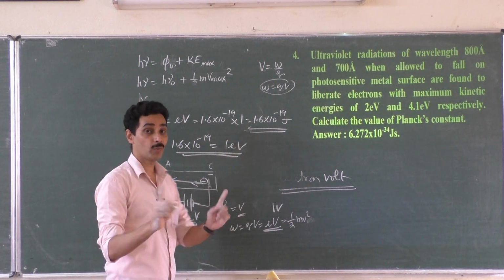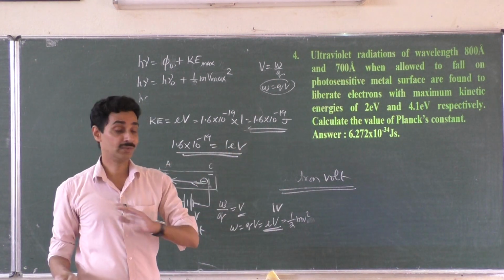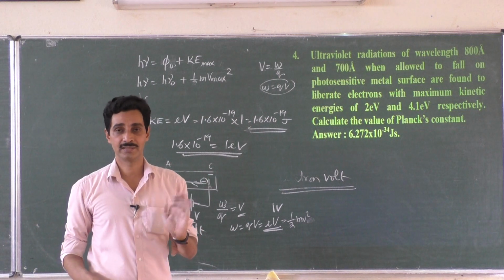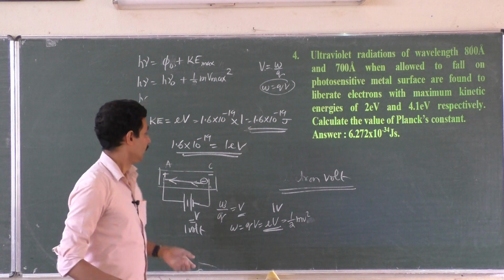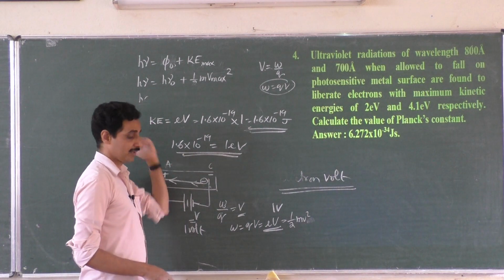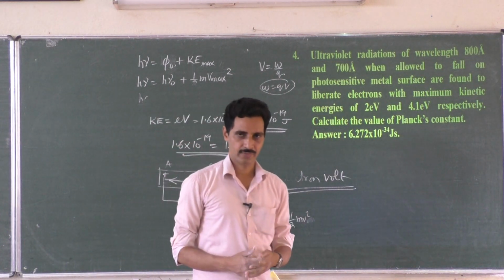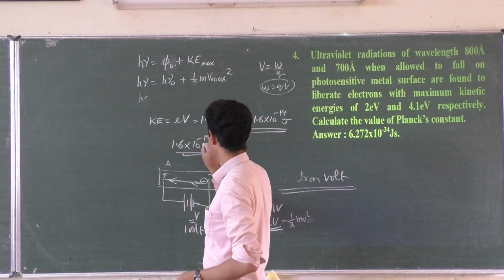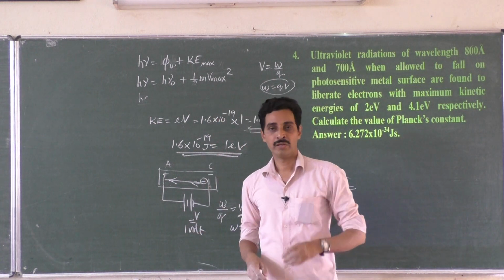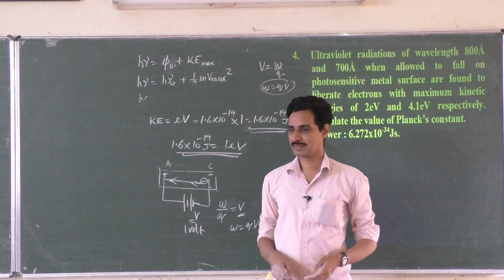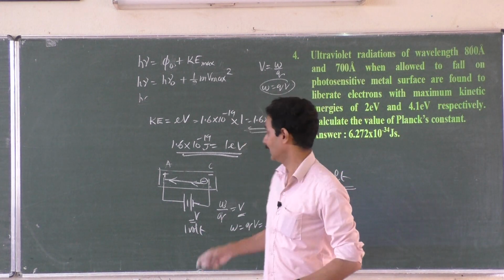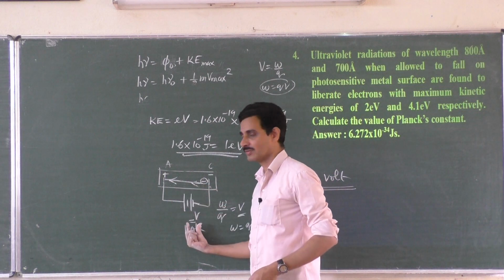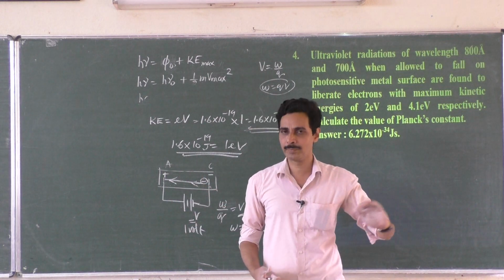This is not for 1 or 2 mark questions. No 1 or 2 mark questions will appear in this. Okay, 1 electron volt definition may be asked. 1 electron volt is 1.6 into 10 to the power minus 19 joules. So you can define 1 electron volt like this: 1 electron volt is the energy gained by an electron when it is accelerated through a potential difference of 1 volt. The sentence should be very proper.